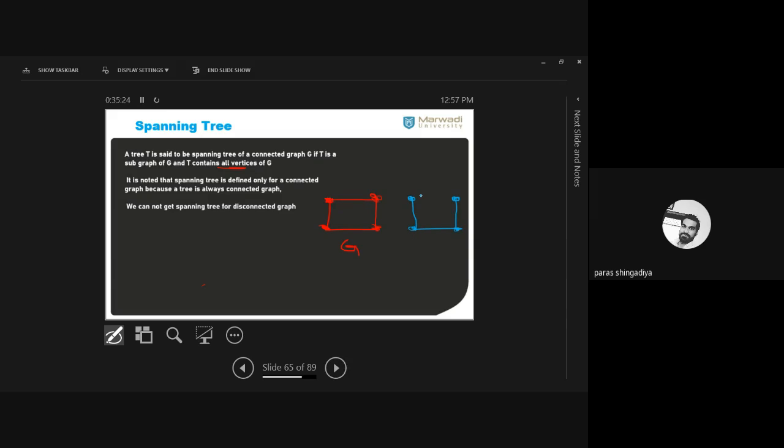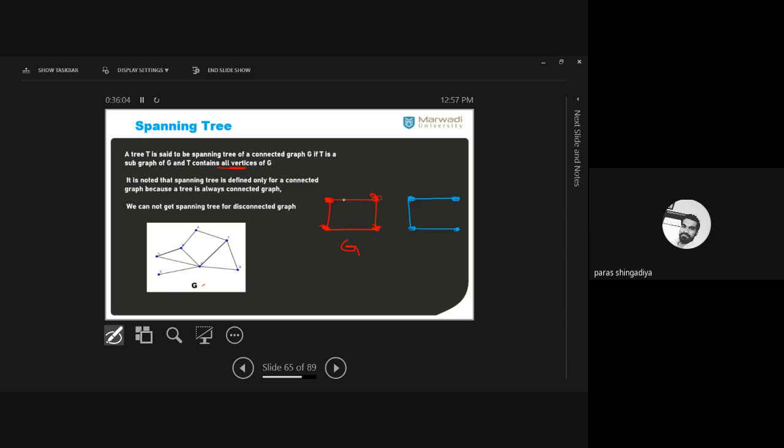create a spanning tree. That is one possibility of a spanning tree. If I remove this one, that is the second possibility of the spanning tree. That is another spanning tree. Just consider this one and remove this one. That is a third spanning tree. And now that is a fourth one. So the spanning tree is not always unique. उसका आपको unique answer नहीं मिलेगा. Multiple answers are possible. So that process is known as a spanning tree, to make one connected graph, or a tree. तो एक graph को आपको tree में convert करना, that is known as a spanning tree.